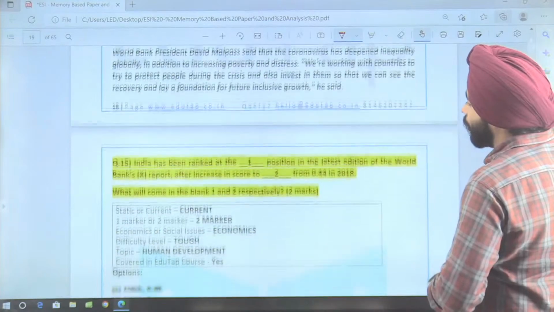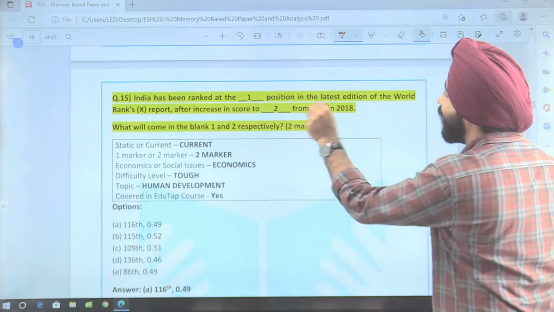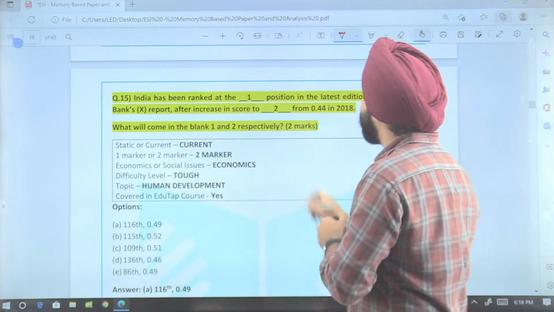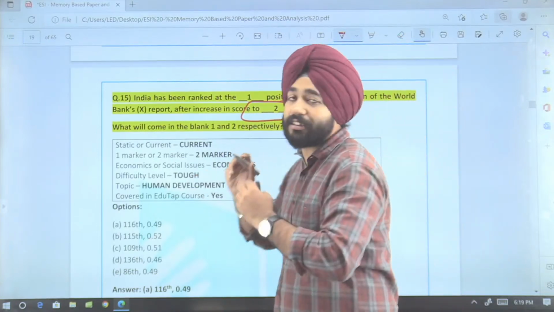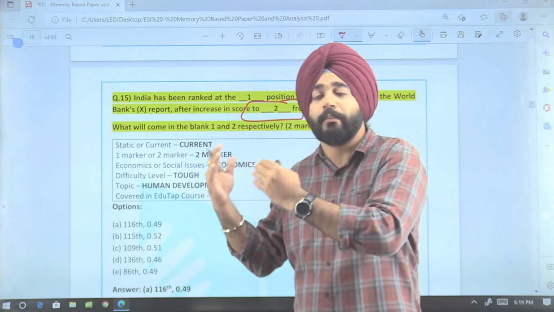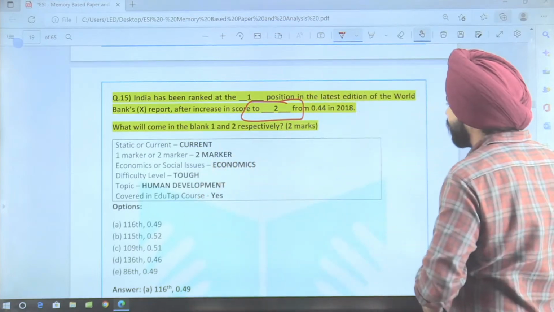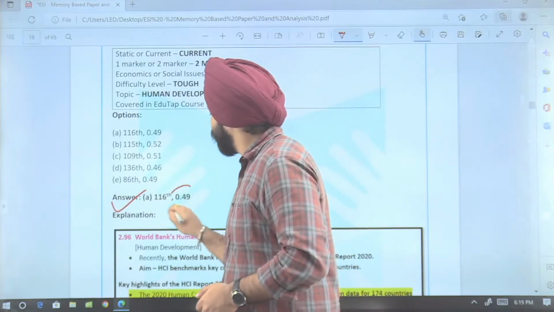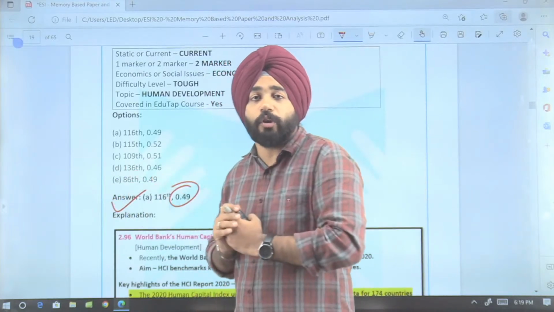So if I talk about the first question here, India has been ranked at which position? The position of India has been asked here, and the score of India has increased by how much percentage? So here, guys, the answer is India has scored 116th rank. It has increased the score by 0.49.